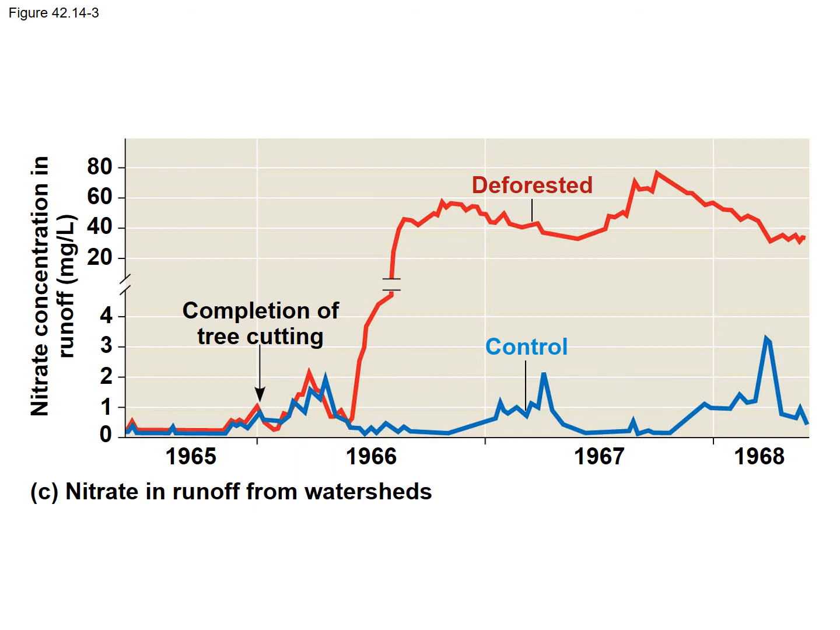So the deforested site was so much different than the control site. We actually had to make a graph with a break in the graph, and they changed the scale as well. Above the break, it goes 20, 40, 60, 80. So you can see we lost lots of nutrients, or lots of nitrate, in that deforested site compared to the control site.